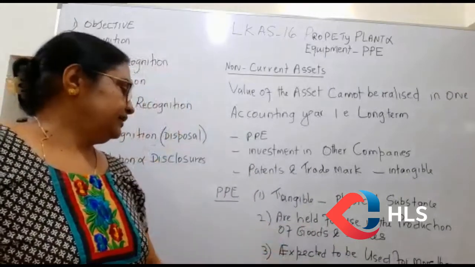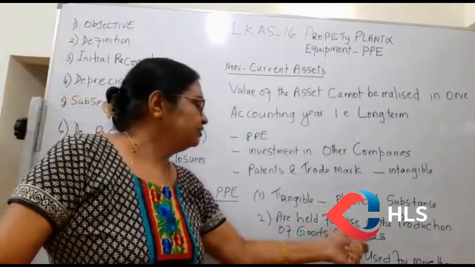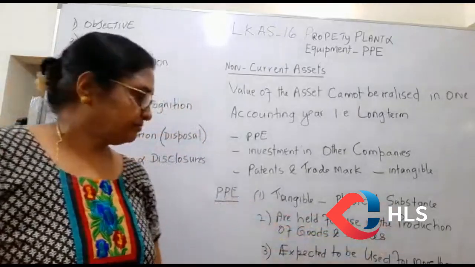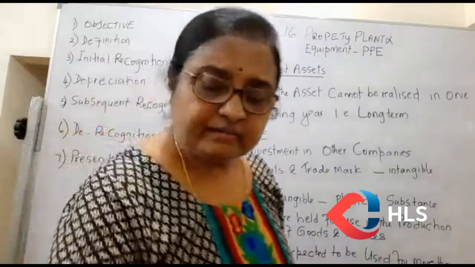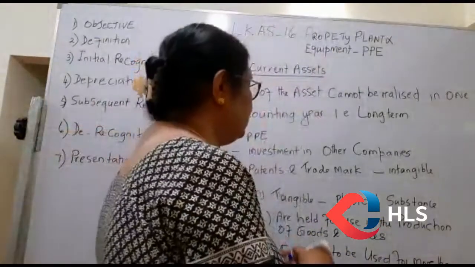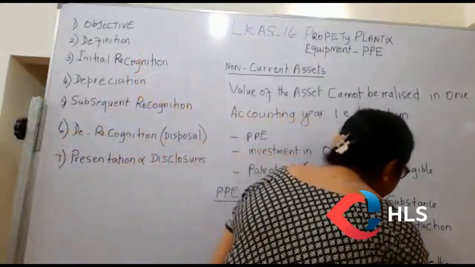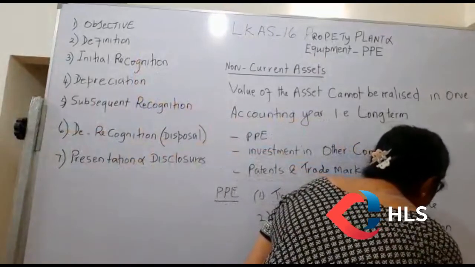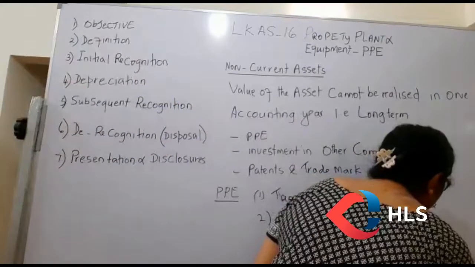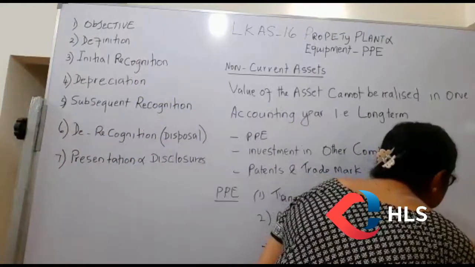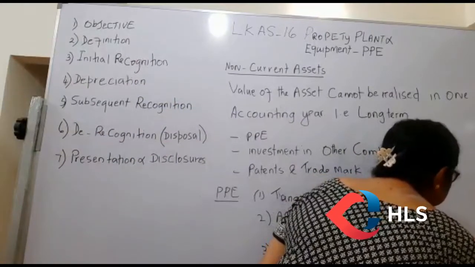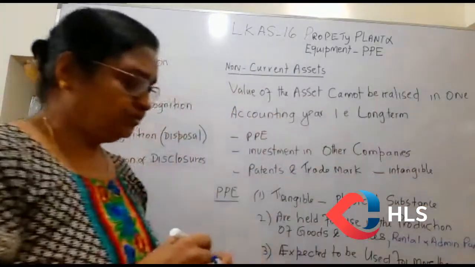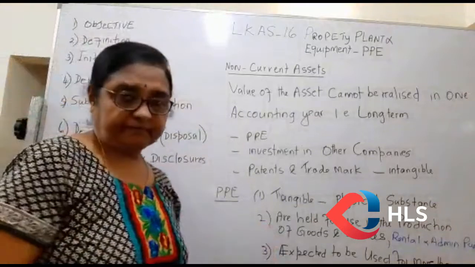The second requirement is they are held for use in the production of goods and services, or for rental purposes, or for administration purposes. So this usage is important.